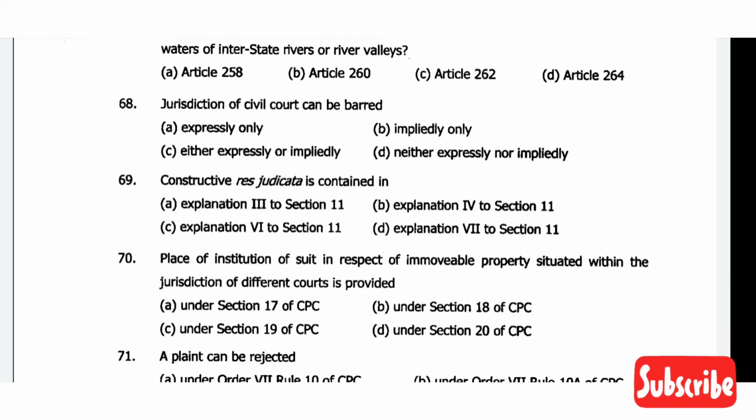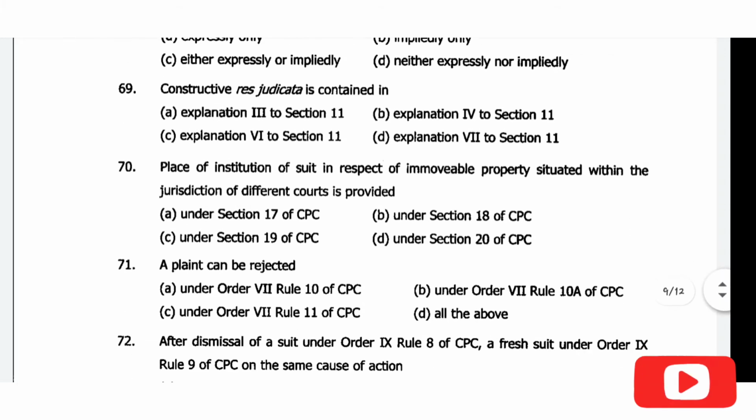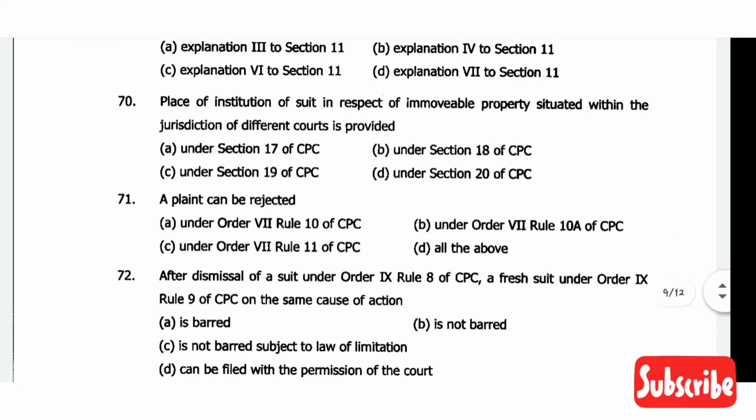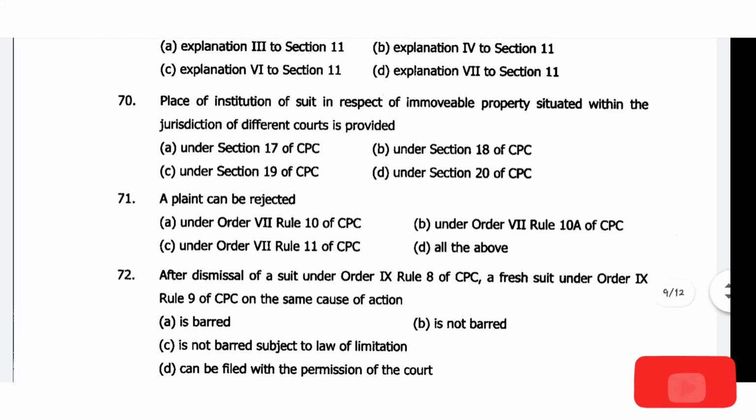The correct answer is option C, either expressly or impliedly. Then comes question number 69, constructive res judicata is contained in. The correct answer will be option B, explanation 4 of section 11. Then comes question number 70, a place of institution of a suit in respect of immovable property situated within the jurisdiction of different courts is provided under section 17 of CPC. That means option A is the correct answer.